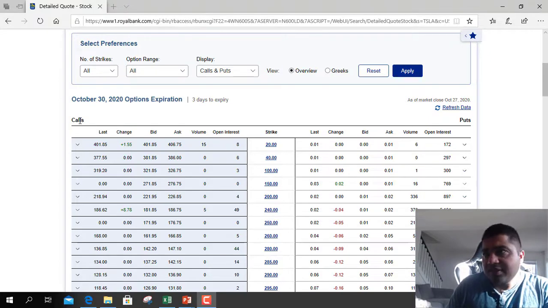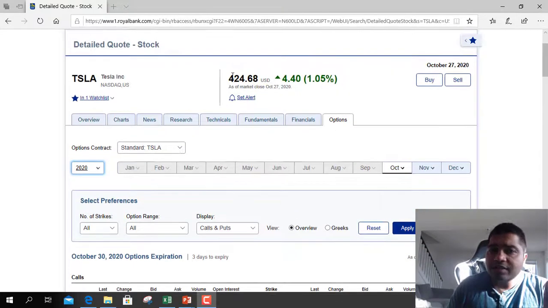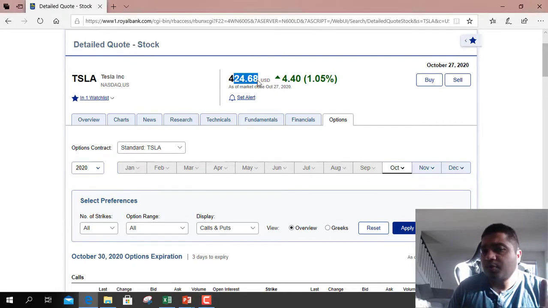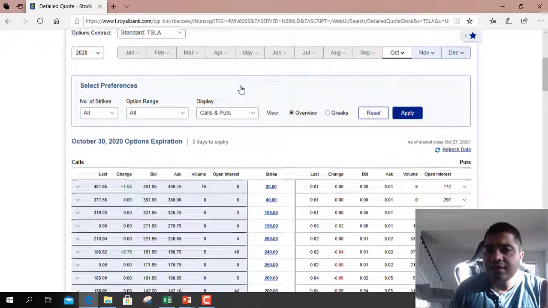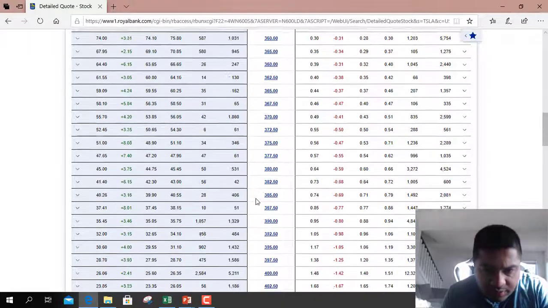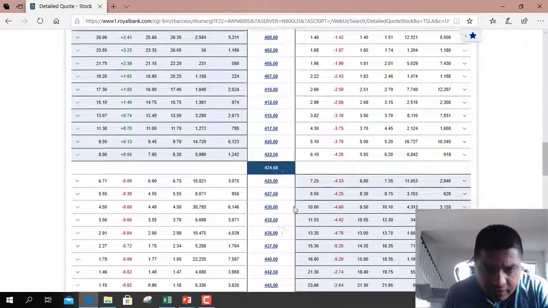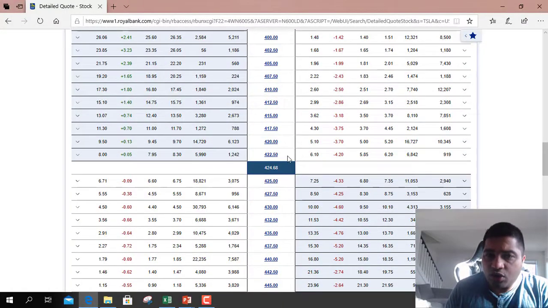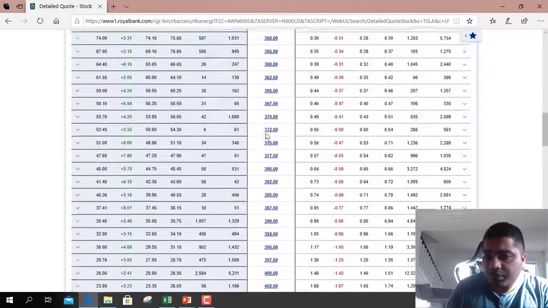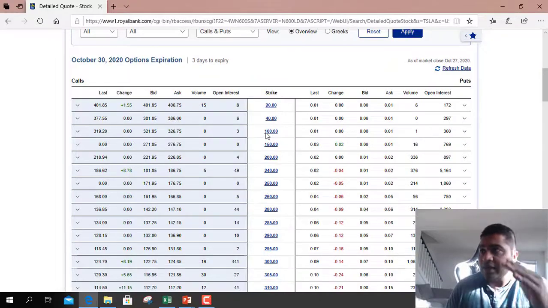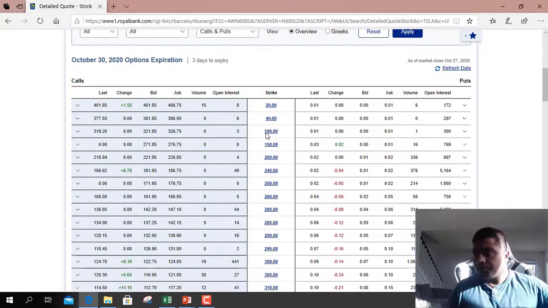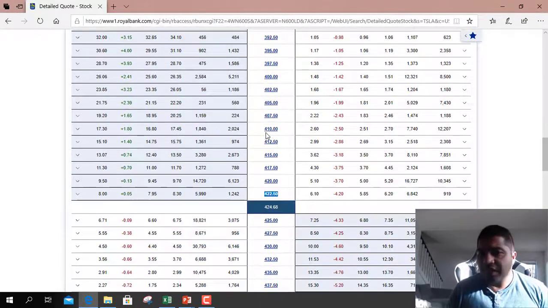All call options with strike prices below the stock price of 424 are in the money call options, because you're already making money on them. The stock price is higher than them.